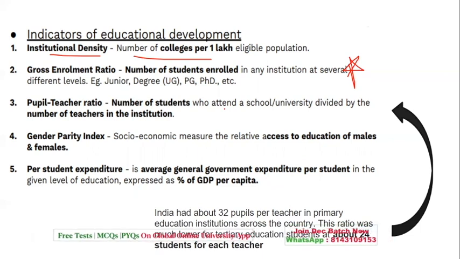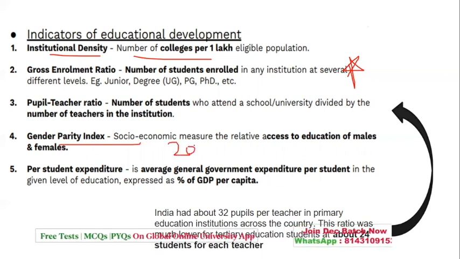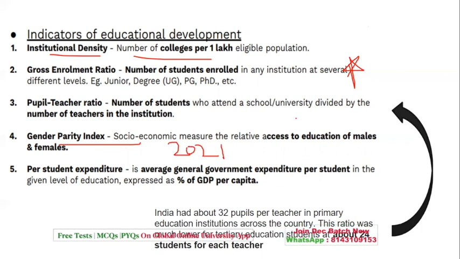So in the level of education, it is expressed as a percentage of GDP per capita. Here you may get 2021 data. They may ask what is the parity index or what is the teacher pupil ratio. So right now India has 32 people per teacher in the primary section, and the ratio is lower for the tertiary, that is higher education, which is about 24.